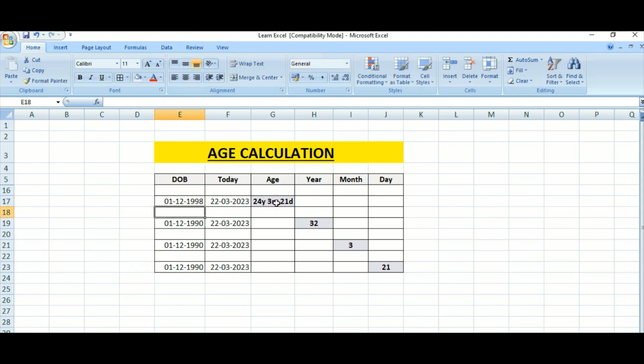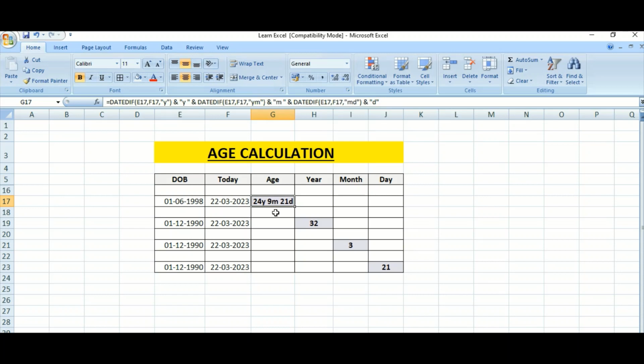You see now the age is 24 years 3 months 21 days. Then if the month is changed, the age changes.